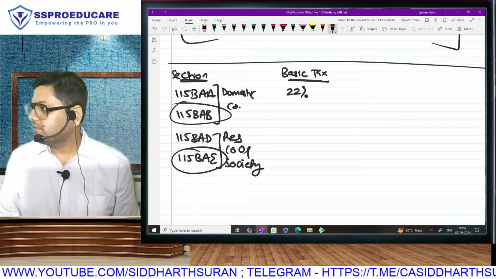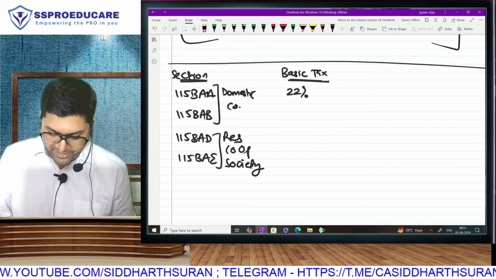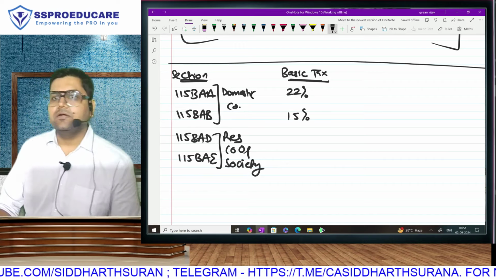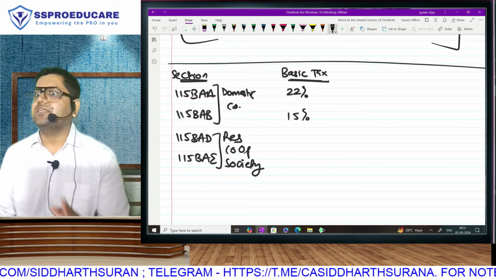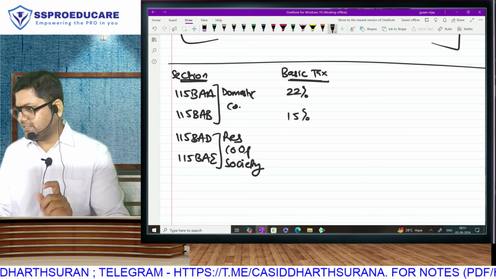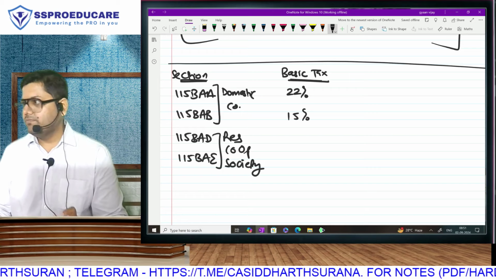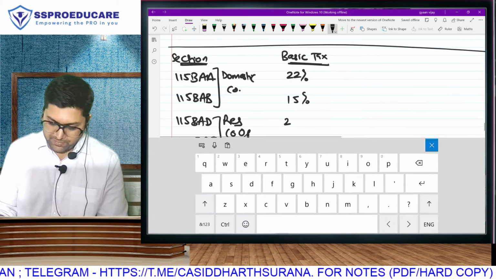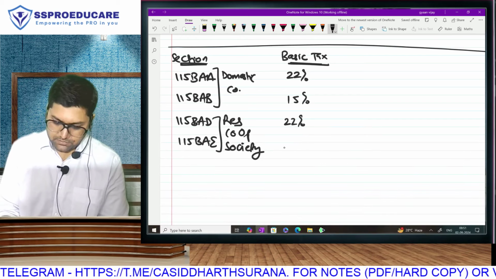The manufacturers, can you believe this, ladies and gentlemen, are getting a direct saving of 7% extra. So the non-manufacturers' new regime rate is 22, manufacturers 15, and same thing is applicable here also.